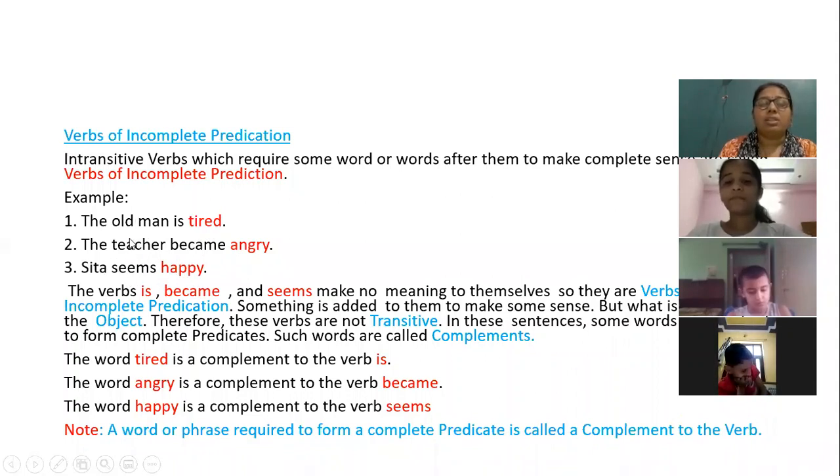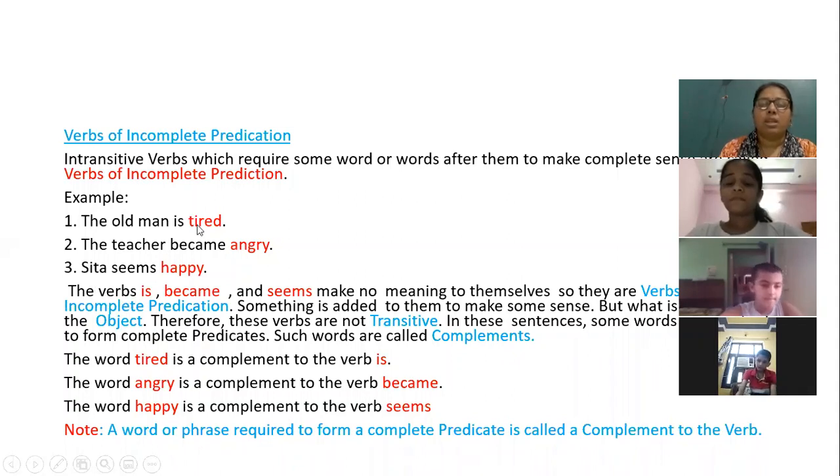Now, in 3 sentences, I have made tired, angry and happy red. Why? Because, see, if I am not adding these words, if I am reading till here, the old man is, the teacher became, Sita seems. There is no meaning in the sentence. It is an incomplete sentence. So here, what is the main thing?